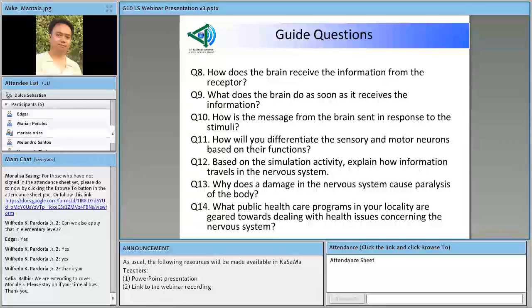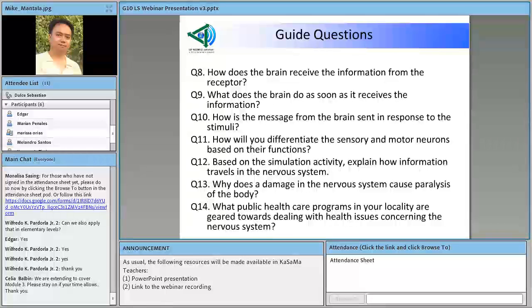Now, this is a simulation activity, and like any other simulation activity, of course, it has its drawbacks, its limitations. So again, perhaps what you can do is to invite students to ask as many questions as they can, questions that probably are bothering them. How, for example, did all these message relay happen? Okay.